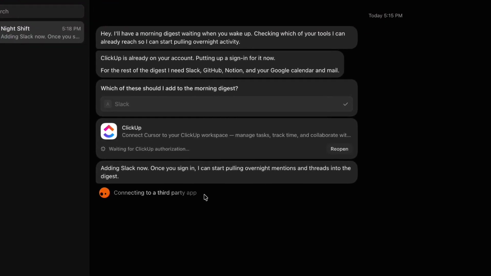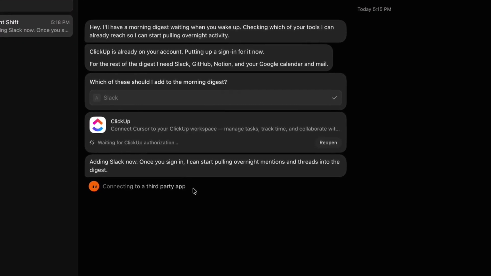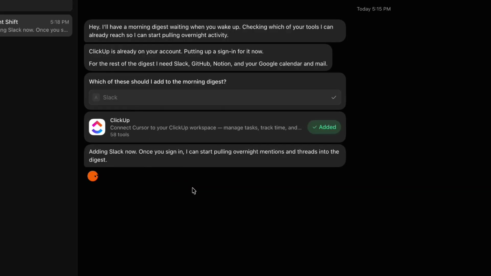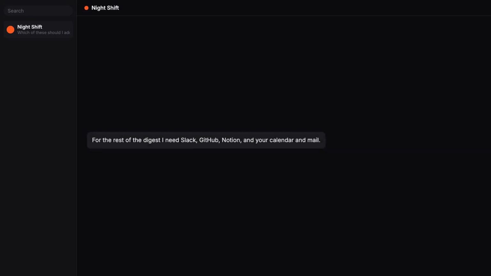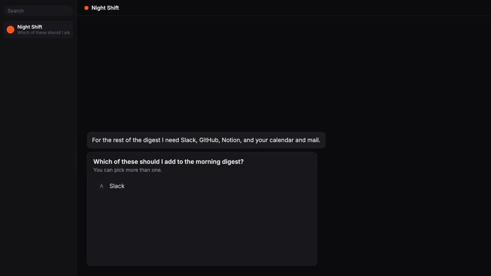It works out which tools it needs, then puts the sign-in right in the chat. You click Authorize, the browser round trips, and the card flips to Added. ClickUp 58 tools, Slack 19. And when it needs a decision from you, it doesn't write a paragraph asking for one. It renders a multiple choice card. That's the whole interaction model. It asks narrow questions and keeps moving.